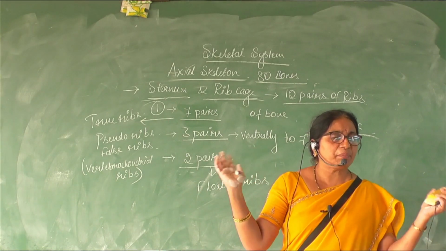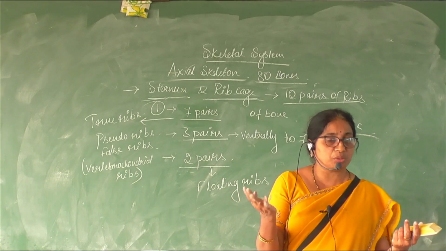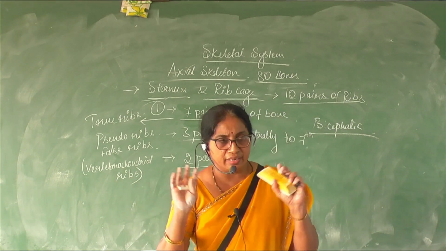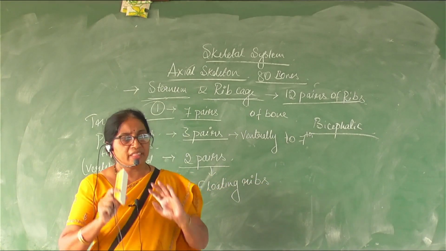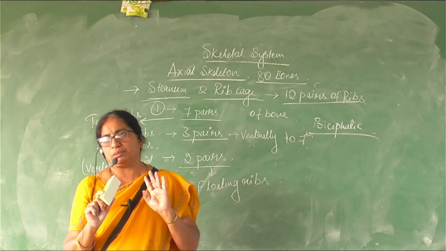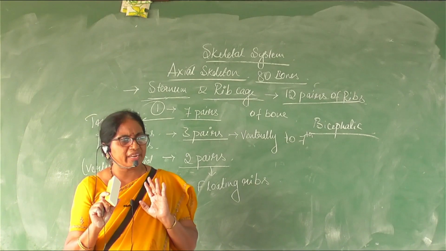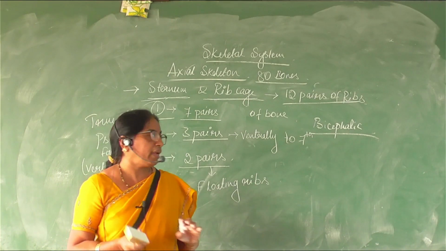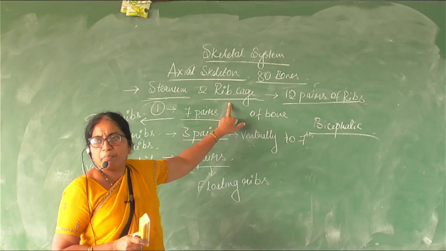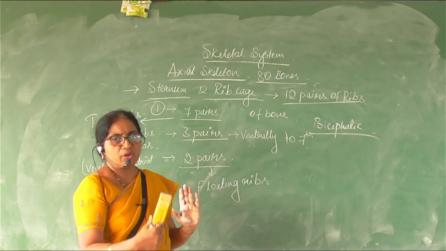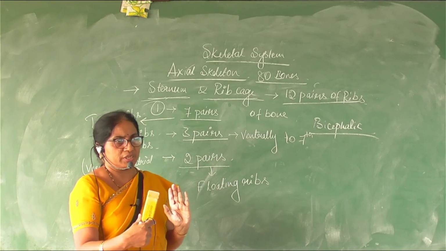So these 7 pairs of ribs which are attached to the sternum ventrally and to the vertebral column dorsally form a cage-like structure, hence the name rib cage. In front you have one flat bone which is called the sternum.